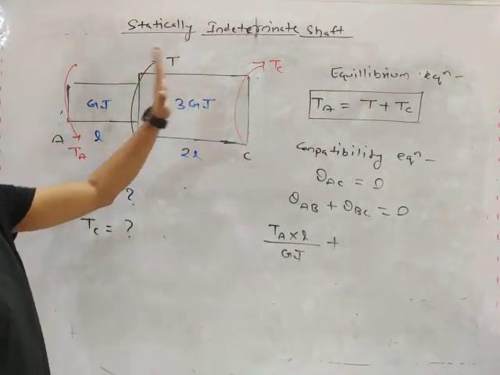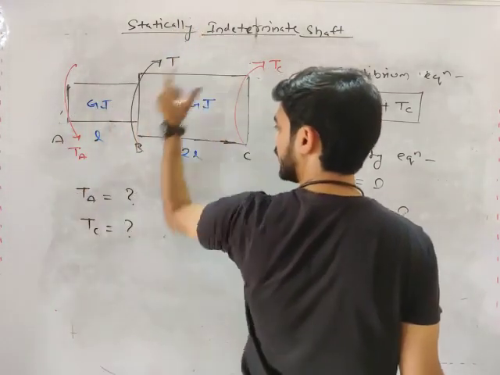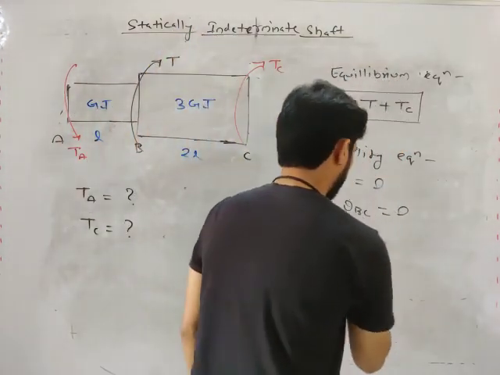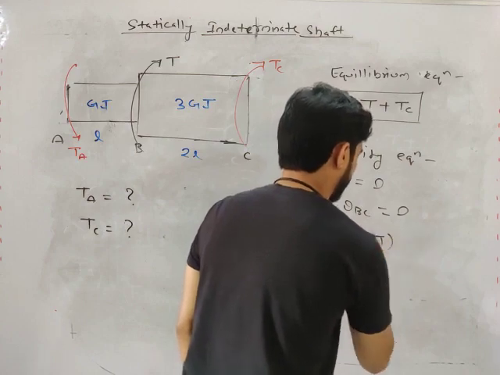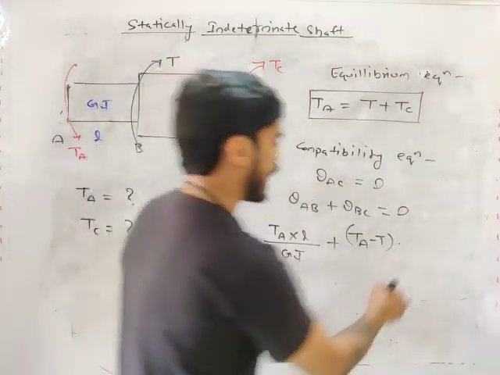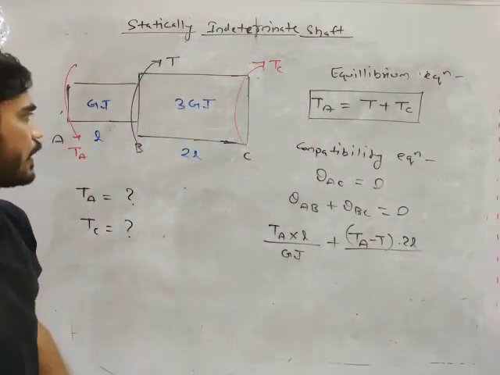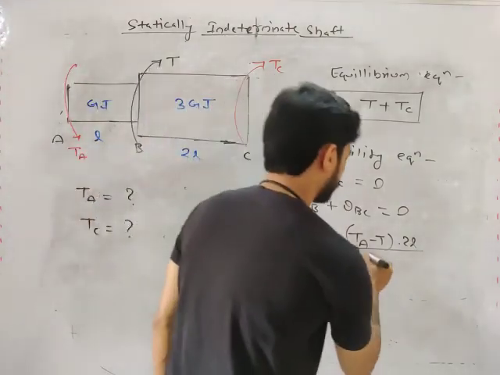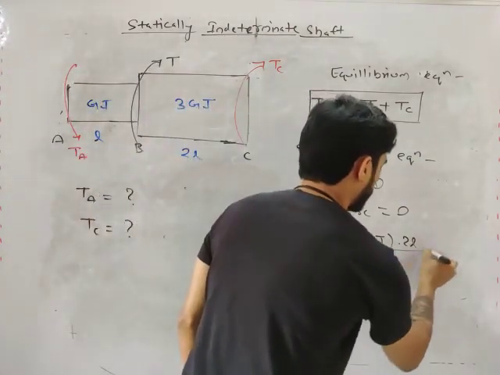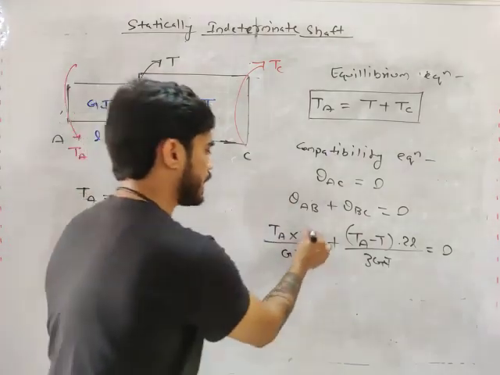What will be the torque in BC, my friend? Let's write it from left. From left, torque in BC will be TA minus T. TA minus T into, what is the length of BC, my friends? 2L, divided by, what is the rigidity, my friend? 3GJ, equal to 0.